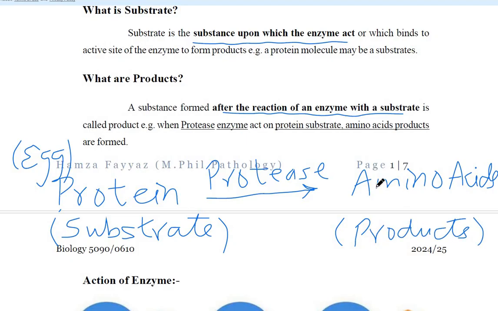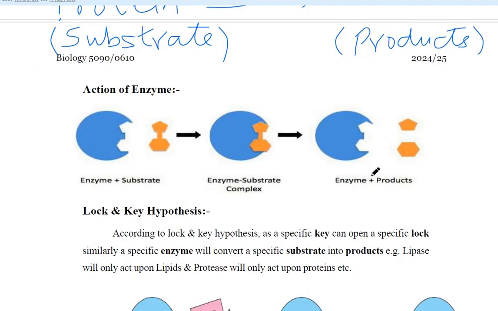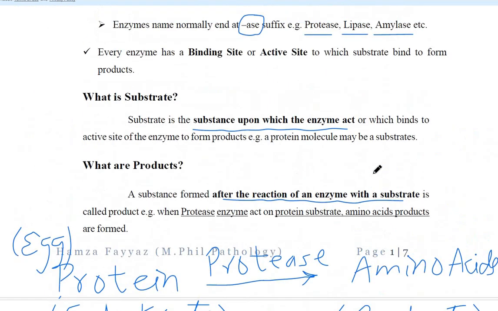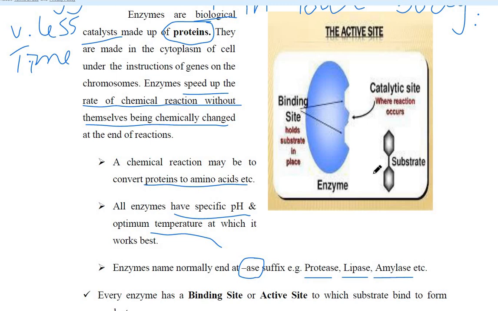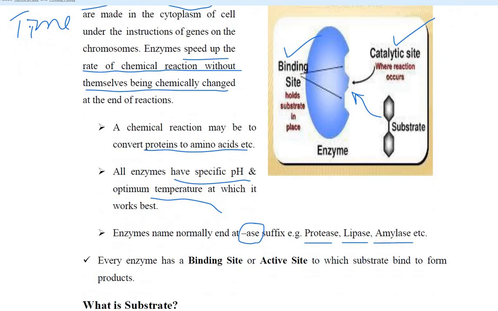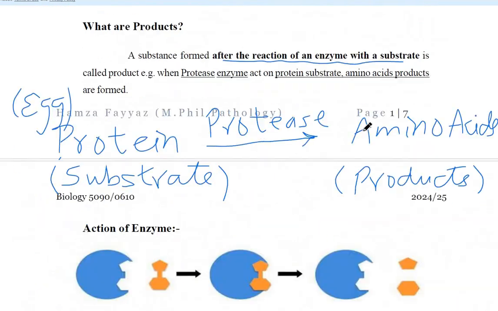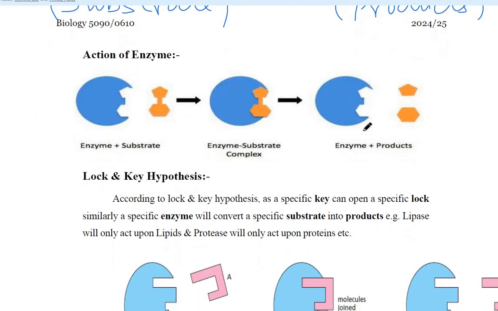Okay, now how do these enzymes work? Enzymes have a specific binding site or a catalytic site. So the substrate binds on this site, for example protein will bind on this binding site of protease enzyme and then products will be formed like amino acids. We can see this in this reaction.